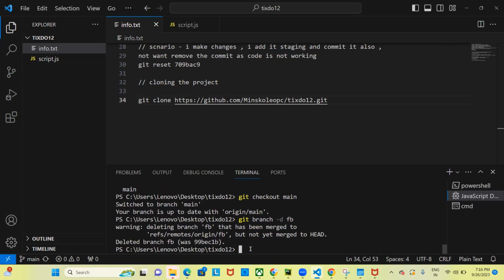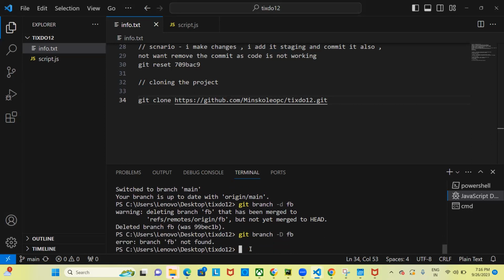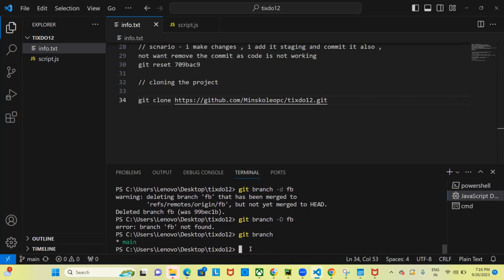So when you are deleting the branch, if you get such a warning, just use the capital D, it will delete it. The warning says the branch fb has been merged to the reference only, but not yet merged to the head. So when you switch back and say git branch, it's already deleted. They have just given the warning, but the branch is deleted, right? So the local fb branch is deleted.